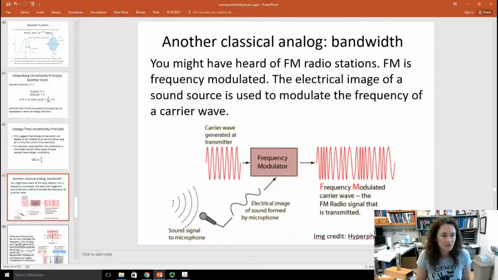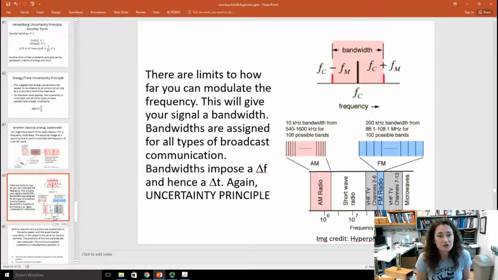All right? Now, there's limits to how far you can modulate the frequency, and that gives you your signal bandwidth. Bandwidths are assigned for all kinds of broadcast communications, and they impose a delta f and hence a delta t. If they didn't do this, 98.7 FM would overlap with 98.9 FM too much, and you'd get too much static in your signal, so they restrict it.